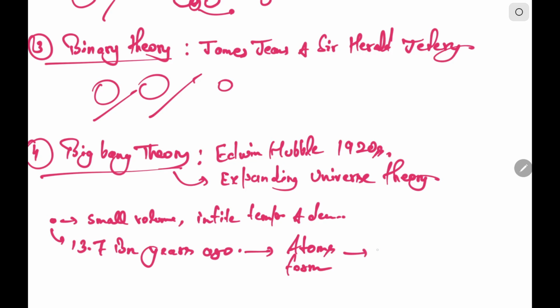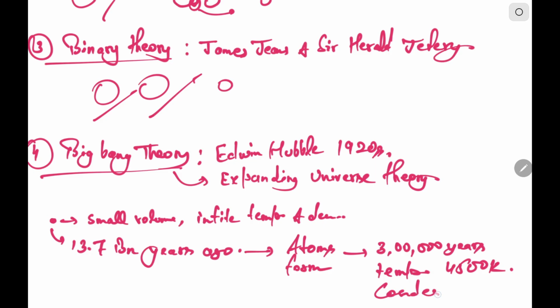And after around 3 lakh years, the temperature started dropping. Temperature dropped to around 4500 Kelvin, due to which the condensation started and the planets started getting their shape.